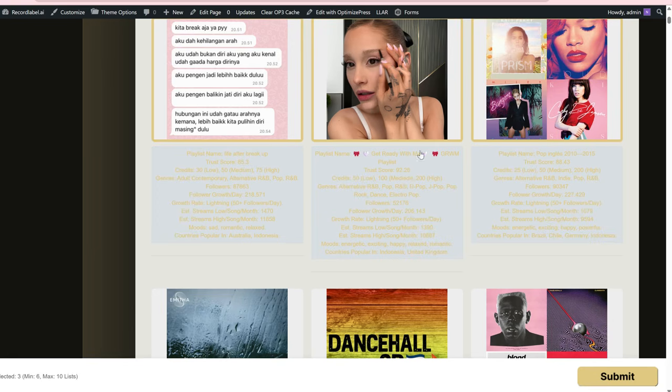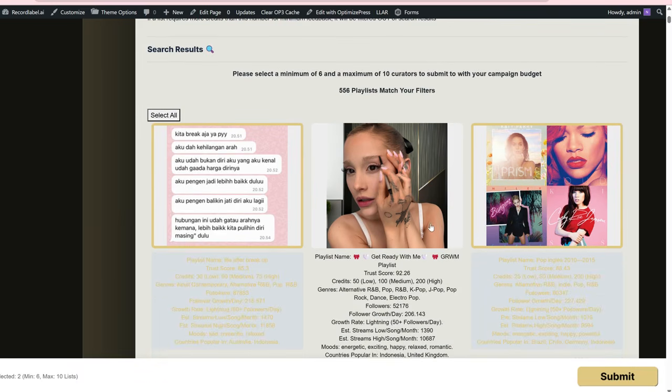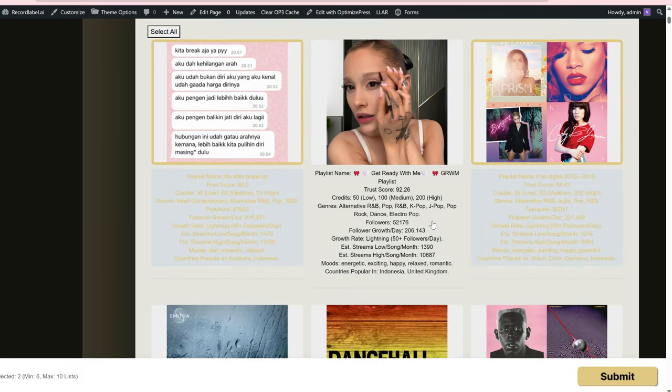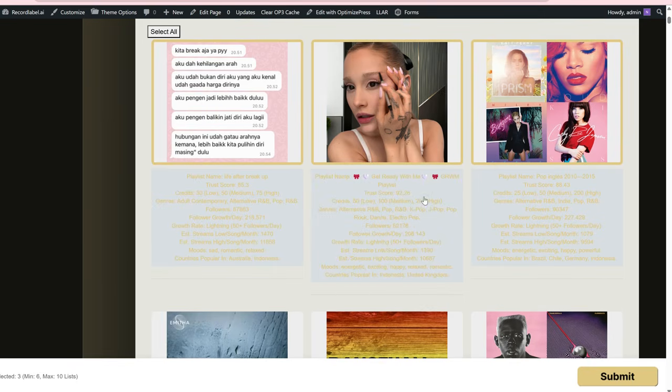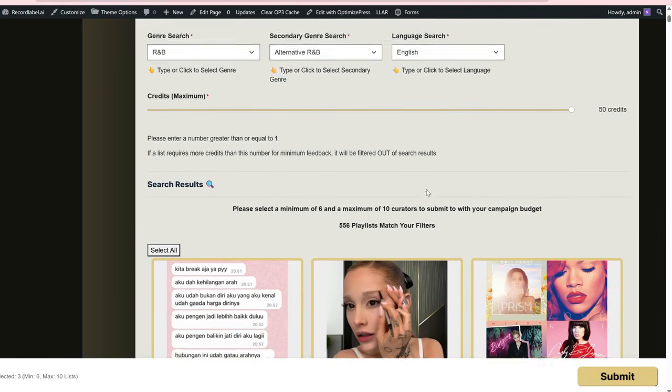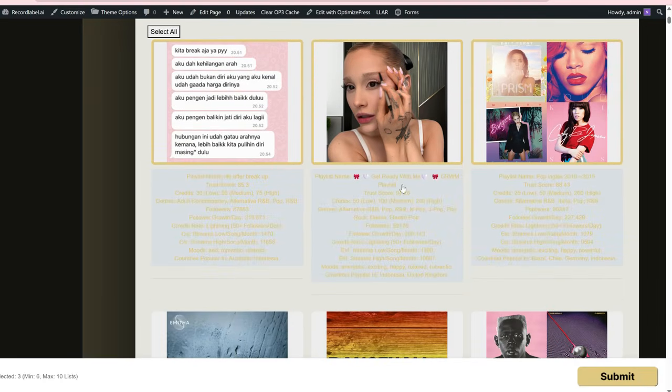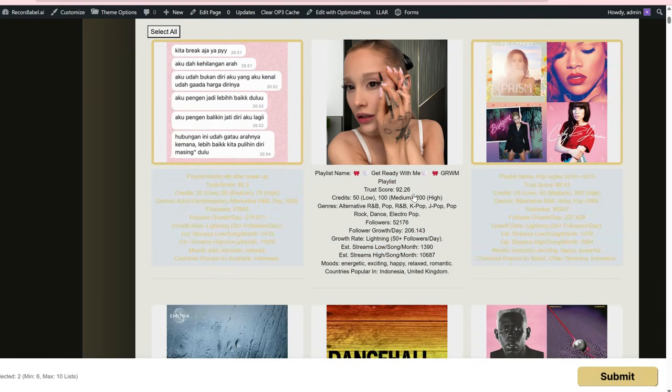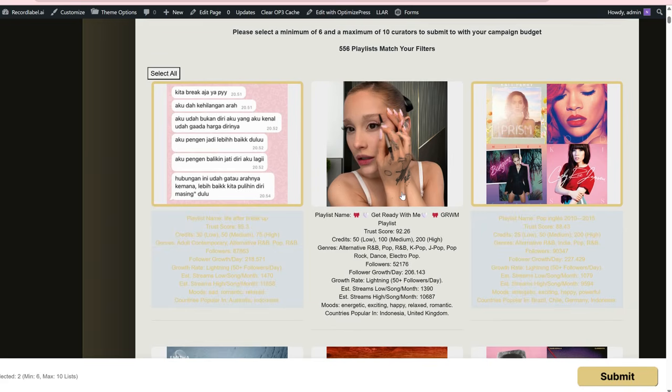And the reason why they put it on their playlist after I pay for the feedback is because the first response they gave says that it was already good for their playlist. So if they switch up and now say that it's not good for their playlist, then their trust score gets dinged on the platform because they're not acting in a trustworthy manner. So for all those people concerned about payola and things like that, that's why the system is unique, because you're still paying for the feedback, but you're ending up on the playlist.